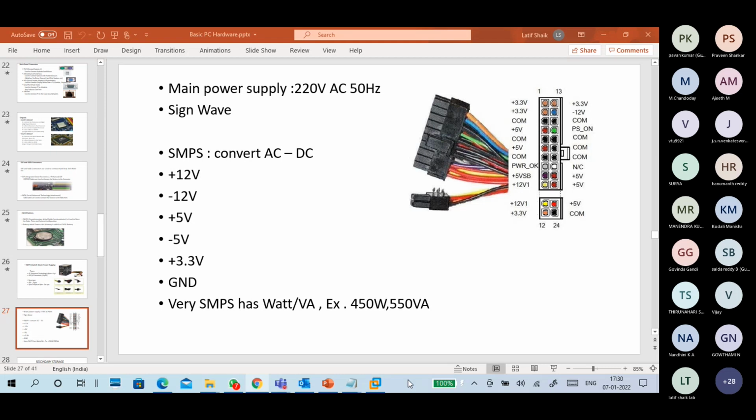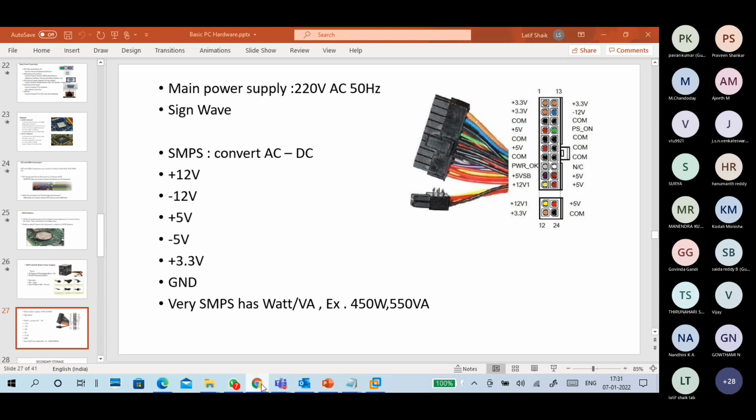Old computer type means you are usually using a dual core processor, 4 GB RAM, a single 1 terabyte hard disk, or that too an SSD type of hard disk only. You know what is the advantage of using SSD? Low power consumption. One of the advantages is low power consumption, so lower power consumption will occur. So this is about your SMPS and wattage selection also.